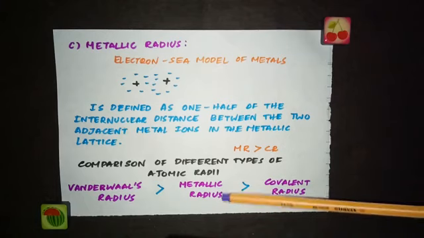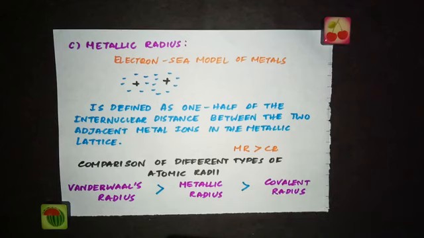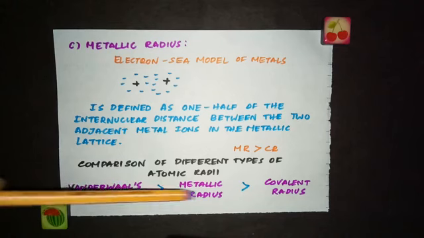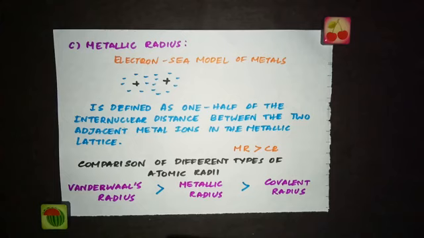In the metallic radius they are attracted by a weaker metallic force. But in the van der Waals radius, the neighboring atoms are attracted by a very weak van der Waals force. Compared to van der Waals force, metallic bonding is stronger. So the order of their atomic radii is this: van der Waals radius being the longest and covalent radius being the shortest.